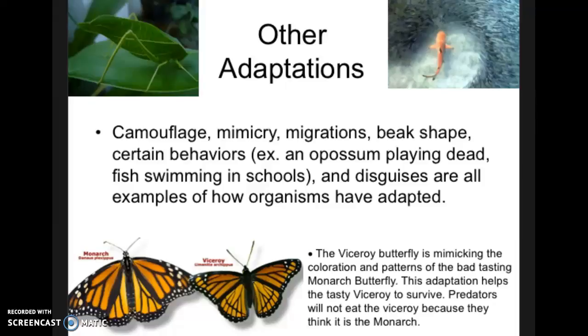For a more specific example, we have the viceroy butterfly here, mimicking the coloration and patterns of the bad-tasting monarch butterfly. It is very hard to tell these apart if you're not sure what they are. This adaptation helps the tasty viceroy to survive, and predators such as birds will not eat the viceroy because they think it is the monarch. So really, birds will avoid eating the butterflies altogether. So how's that for adaptations increasing survival?